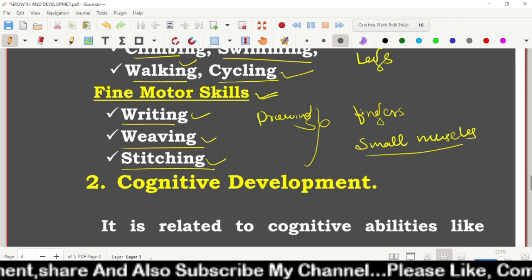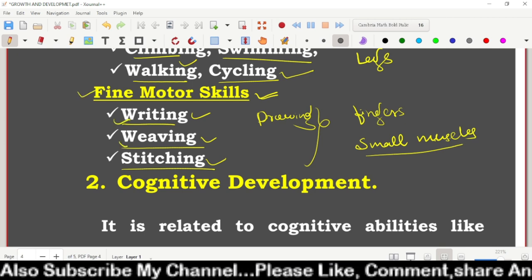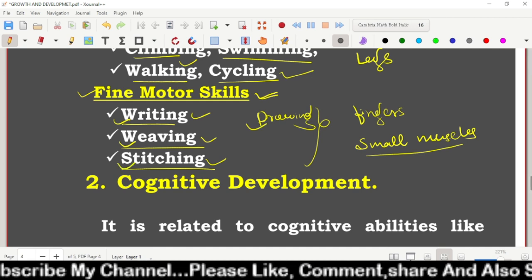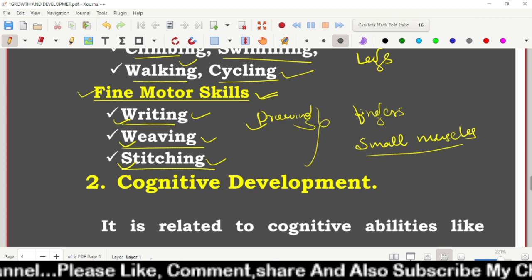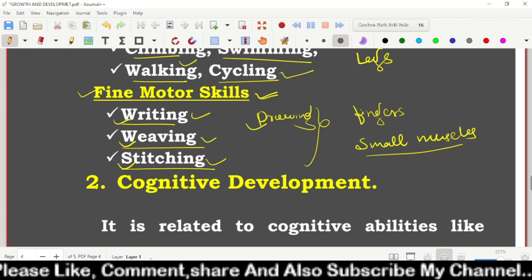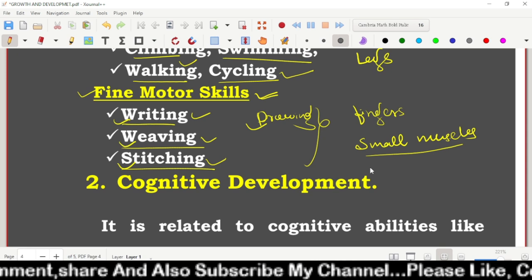Small muscles means fine motor skills. In fine motor skills, writing, weaving, stitching, drawing, whatever work we are doing with the fingers, such activities come under fine motor skills. Any doubt in this? Remember this one, it is very important. Any doubts?